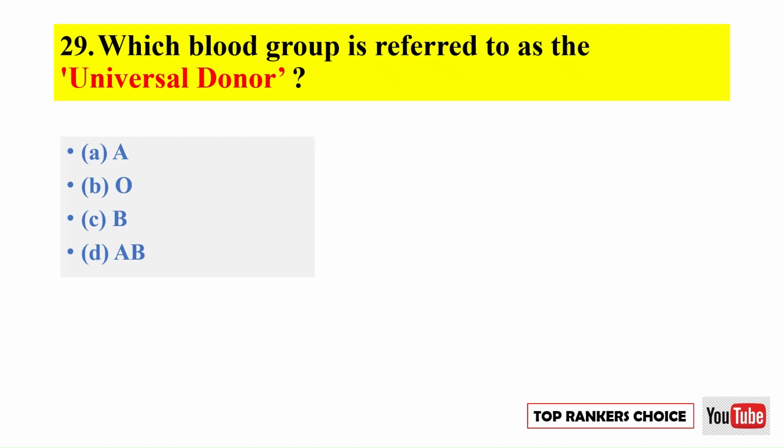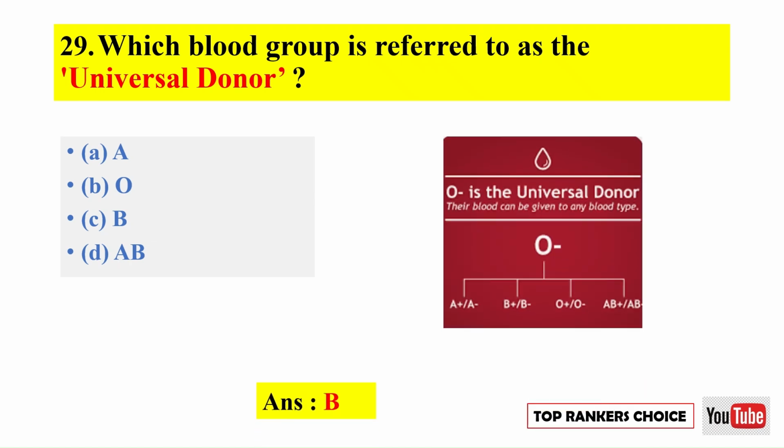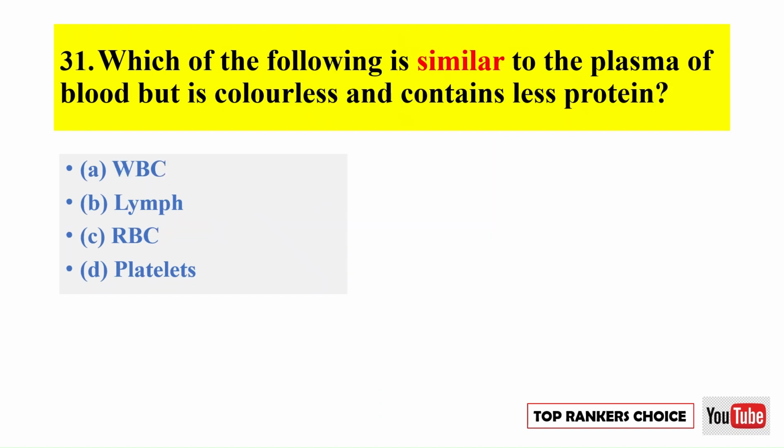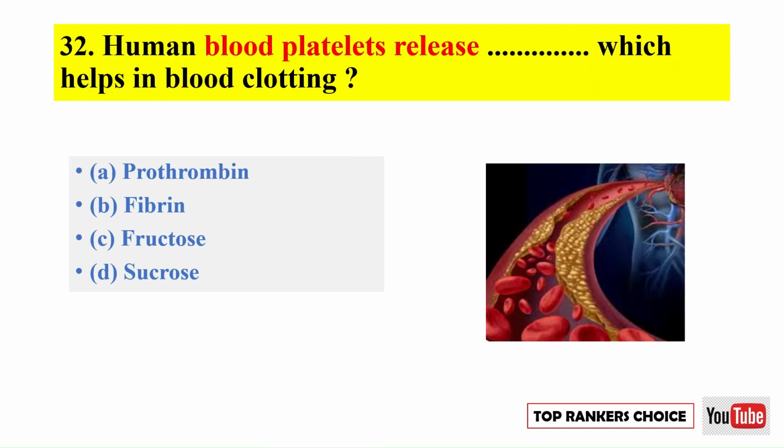Which blood group is referred to as the universal donor? Correct option is B. O. Which blood cells help in clotting of blood and stop bleeding? Correct option is A. Platelets. Which of the following is similar to the plasma of blood but is colorless and contains less protein? Correct option is B. Lymph. Human blood platelets release which helps in blood clotting? Correct option is A. Prothrombin.